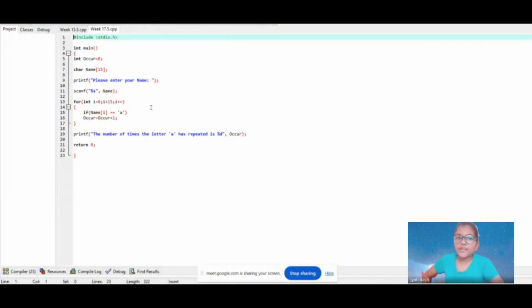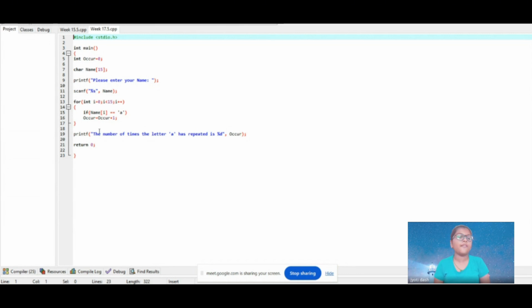For explaining, we use #include <stdio.h> to run any code. Then comes int main. Then int occur is 0. It is a variable. Then there is a character array name[15], so it means that in this name you can enter up to 15 letters. Then printf, please enter your name. You need to enter your name, and then the name will be scanned by the computer and returned to me in the form of a string, so %s and the name.